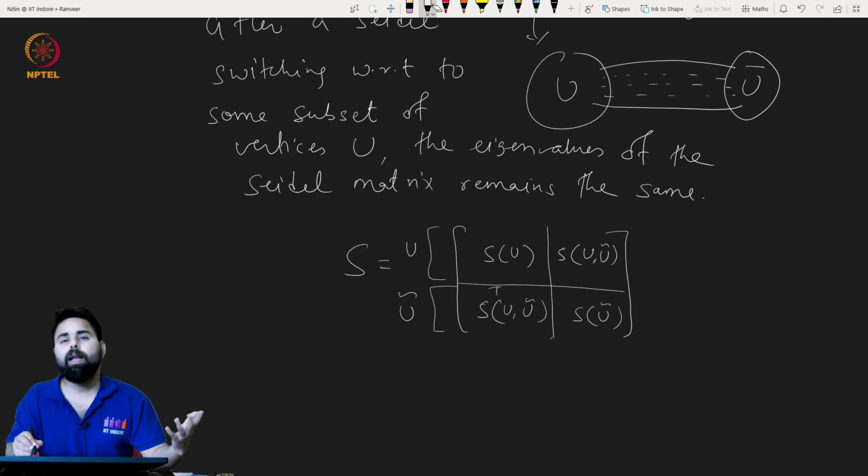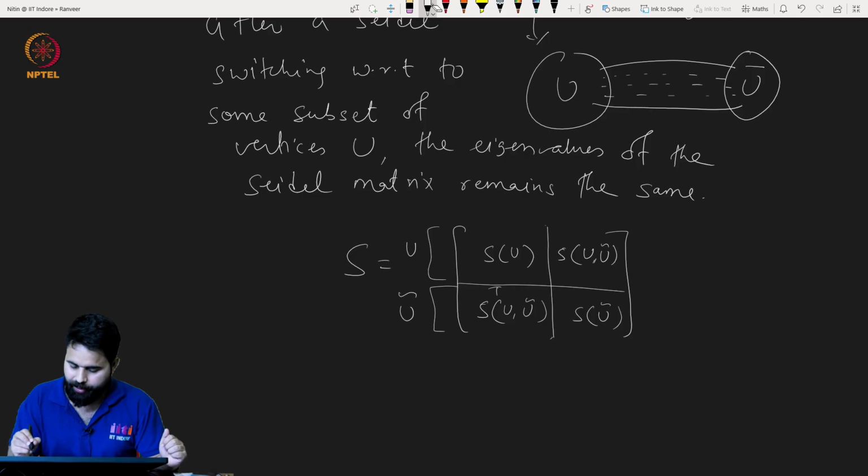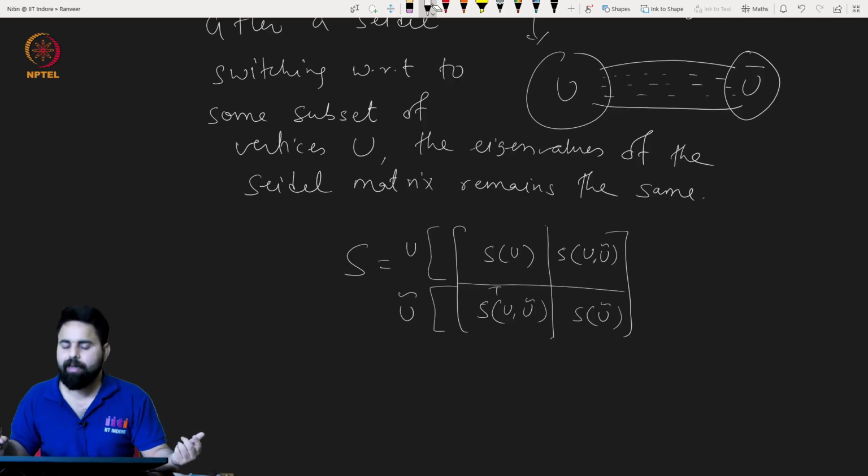Everything will be +1 or -1 by the definition of Seidel matrices, and on the diagonal it will be 0.